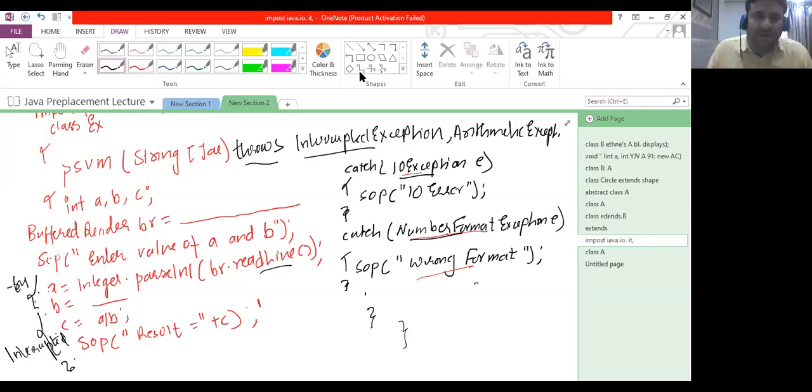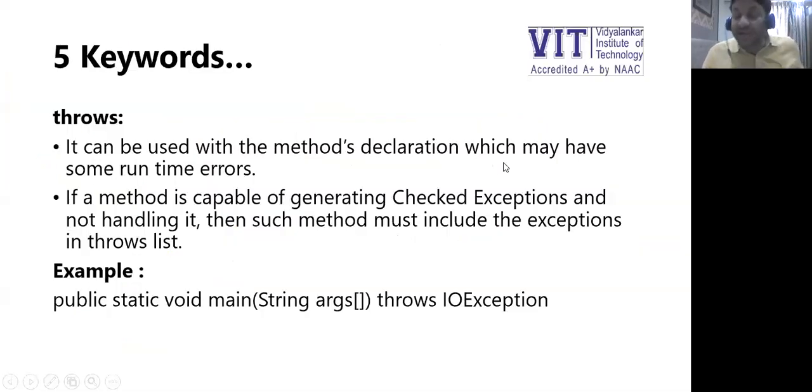We'll go back to the PPT. It can be used with a method declaration, next to a method declaration which may have some runtime error. If a method is capable of generating a checked exception and not handling it, then such a method must include the exception in the throws list. For main, if it is not handling IOException, which is a checked type of exception, we must specify IOException here.